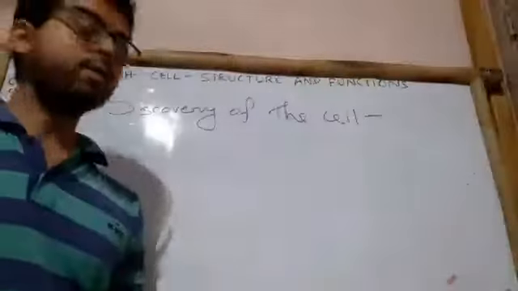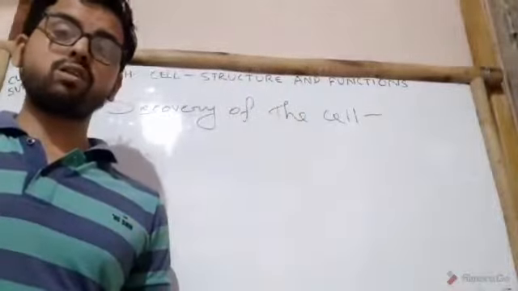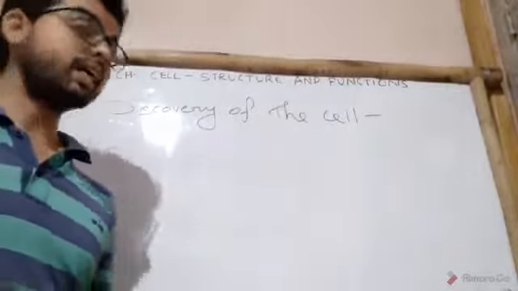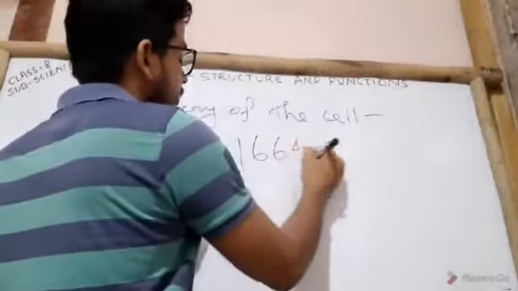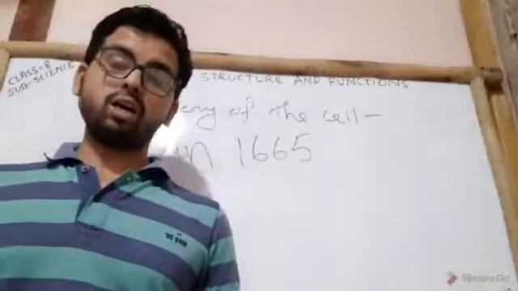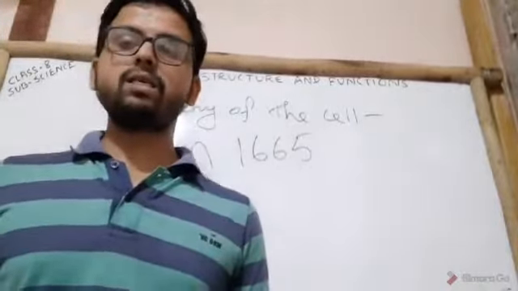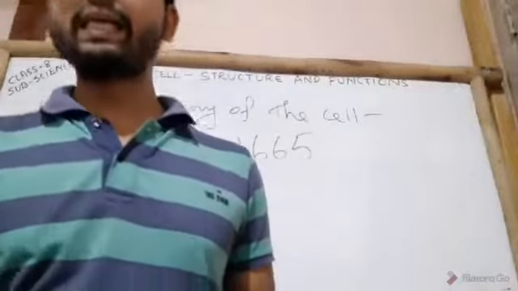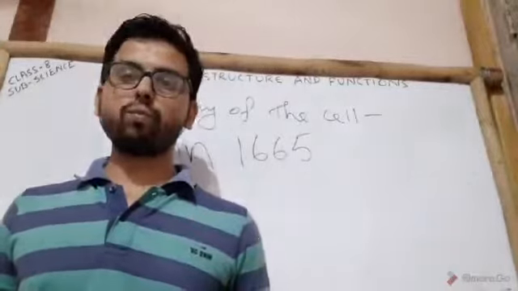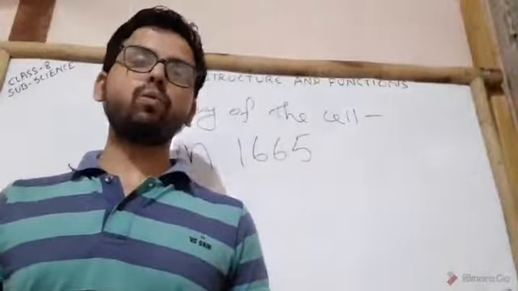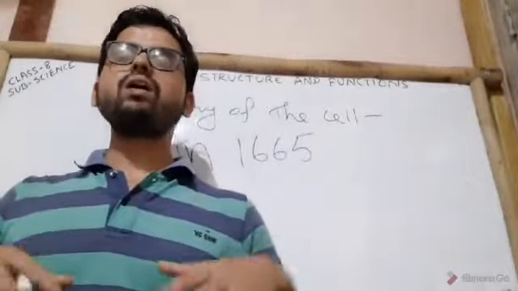Clear? Now, discovery of the cell. Scientist Robert Hooke first discovered the cell in 1665. Hooke saw a honeycomb-like structure when he observed thin slices of cork under a microscope. He noticed that each box was separated from the other by a partition or a wall.